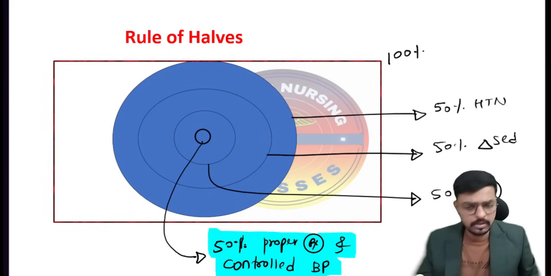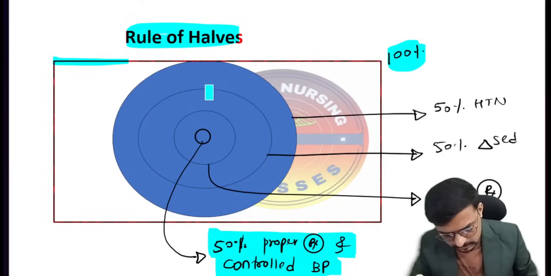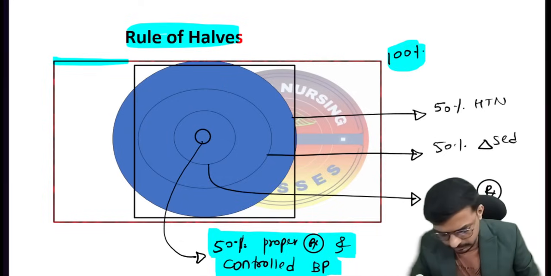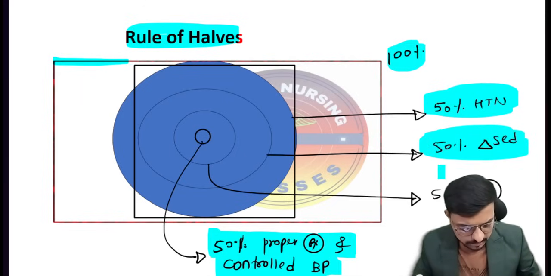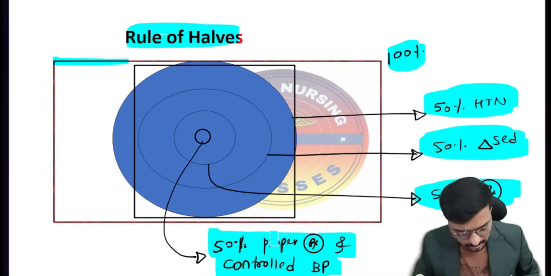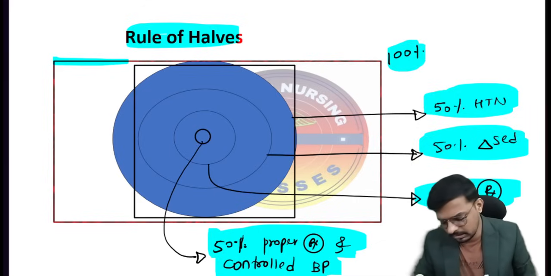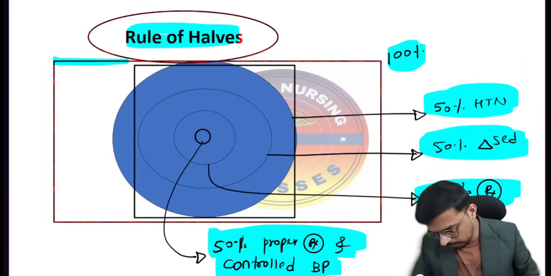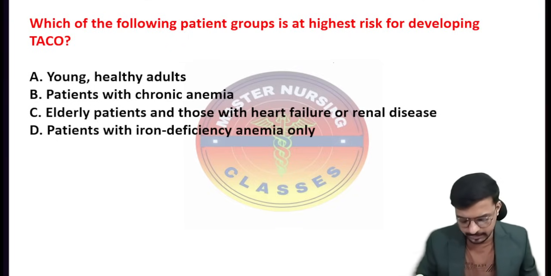Again, I will give the diagrammatic representation. Consider the rule of halves. This is the entire population, 100%. In this, only the middle 50% have been diagnosed with hypertension. So 50% have hypertension, 50% are diagnosed, 50% are taking treatment, and 50% are taking proper treatment and controlling the blood pressure. So that is the very, very important rule of halves, which we can use in patients with hypertension. Keep it in your mind, right? I hope it is clear to everyone of you. Here's the next question regarding TACO.